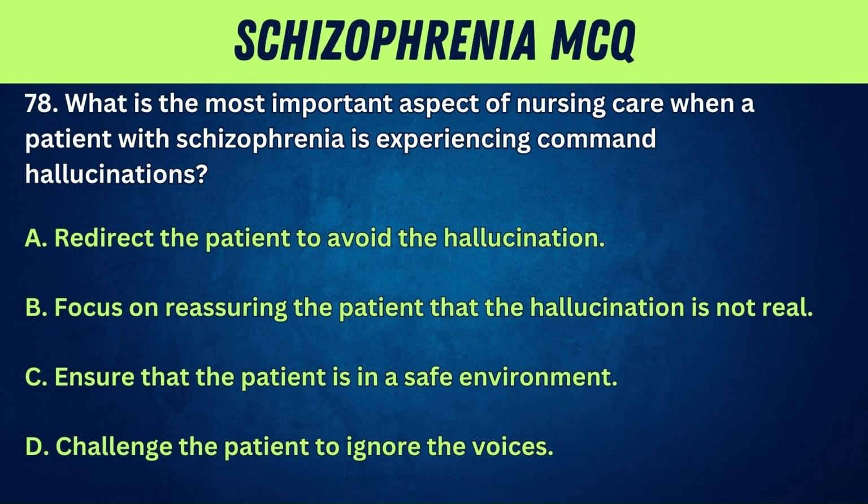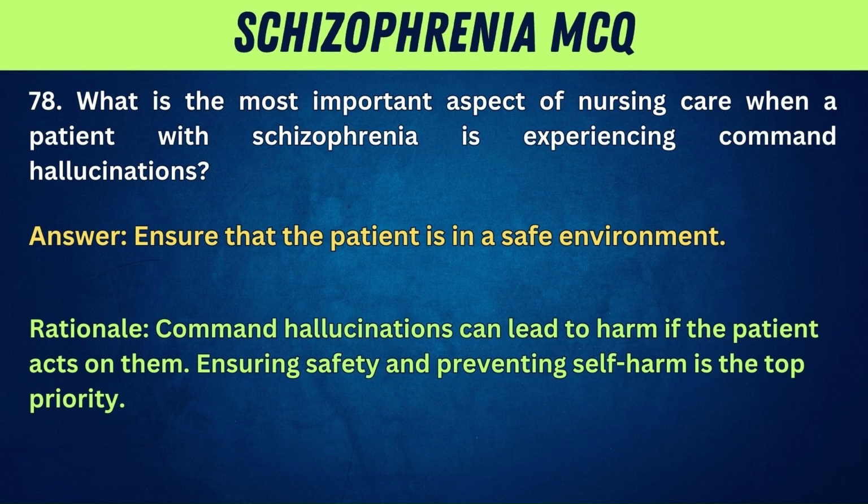78. What is the most important aspect of nursing care when a patient with schizophrenia is experiencing command hallucinations? A. Redirect the patient to avoid the hallucination. B. Focus on reassuring the patient that the hallucination is not real. C. Ensure that the patient is in a safe environment. D. Challenge the patient to ignore the voices. Answer. Ensure that the patient is in a safe environment. Rationale. Command hallucinations can lead to harm if the patient acts on them. Ensuring safety and preventing self-harm is the top priority.